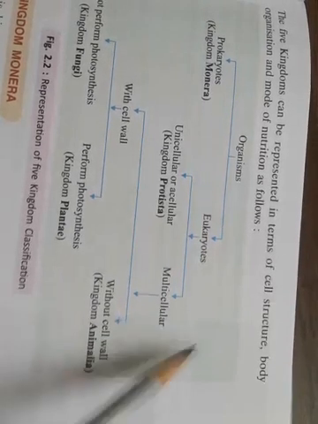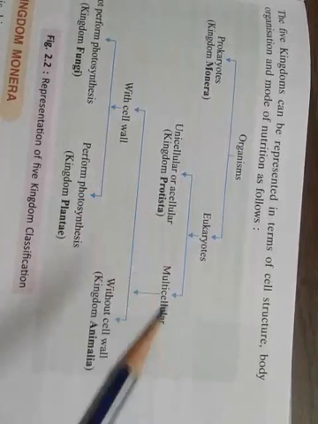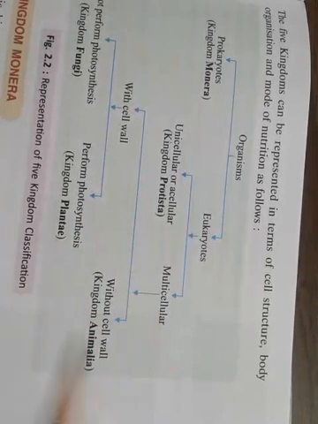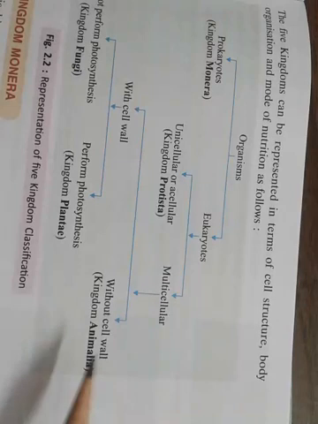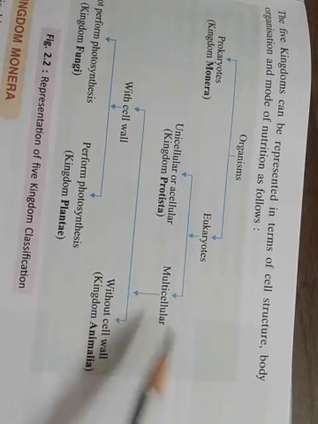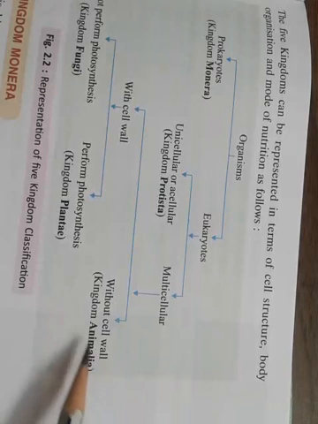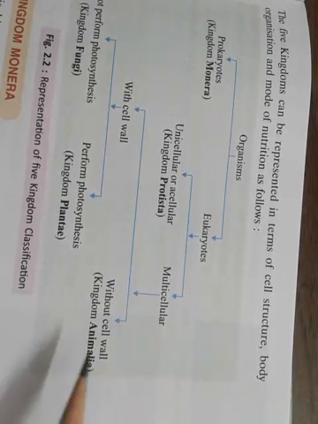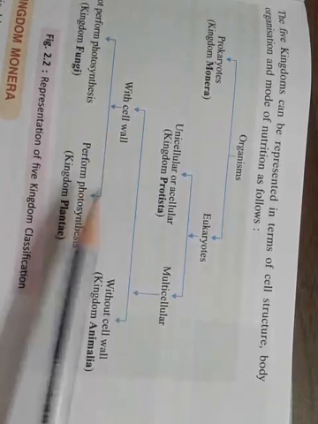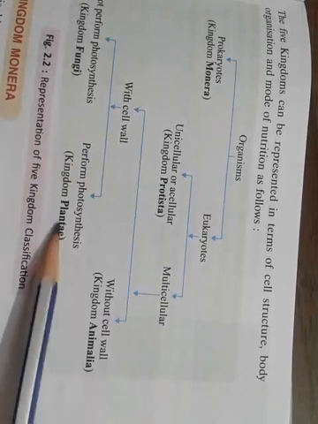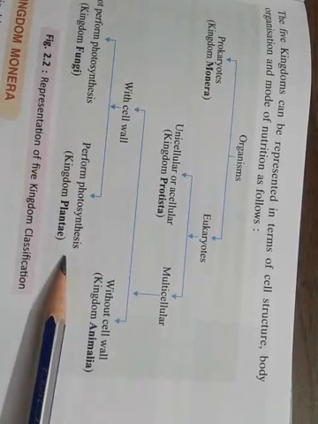Okay, so eukaryotic cells are basically of two types, unicellular and multicellular. Multicellular organisms may have a cell wall or be without a cell wall. Without a cell wall, only the cell membrane is present, as in mammals and human beings, which are categorized in the Animalia category. The cell wall is present in plant cells, like Fungi and Plantae, so there is a cell wall as well as a cell membrane.